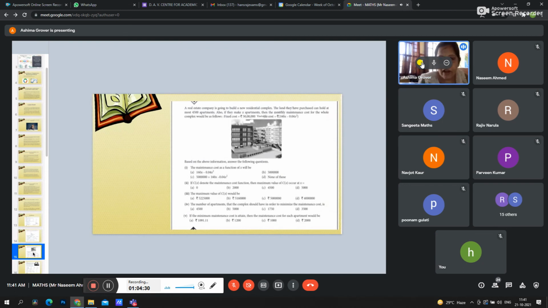Now we'll move to the next one. This is based on a case study of application of derivatives.